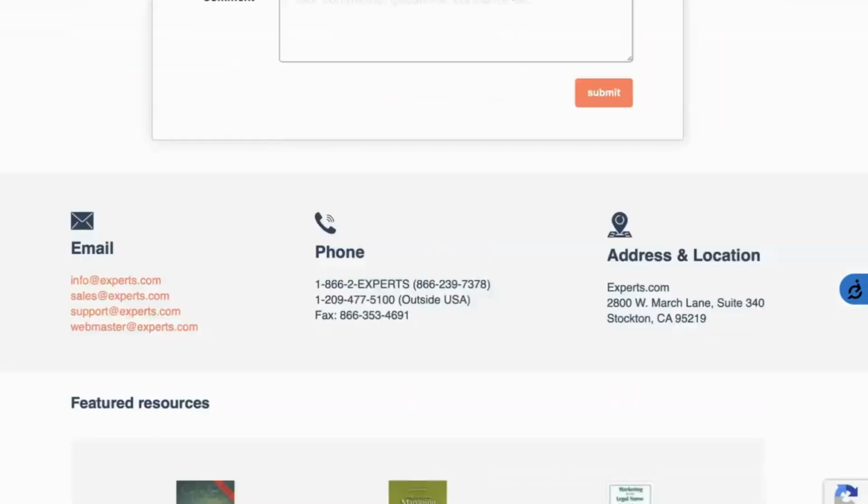We hope this short tutorial has helped you learn how to properly navigate our site in a more efficient way. If you have any questions, please call us or email support@experts.com. Thank you for your time.